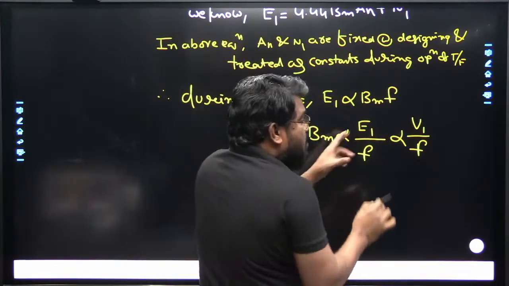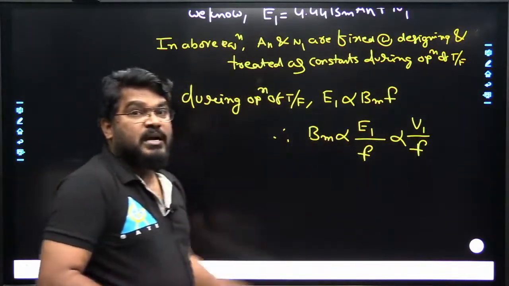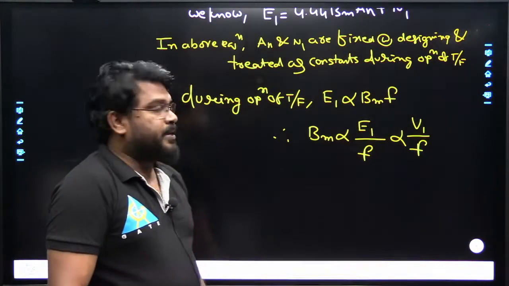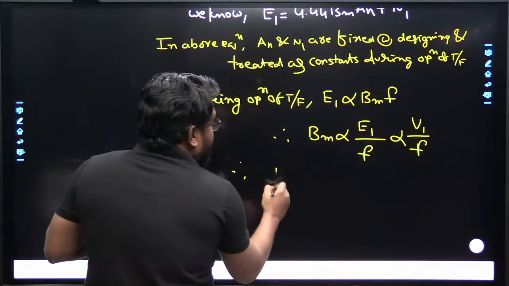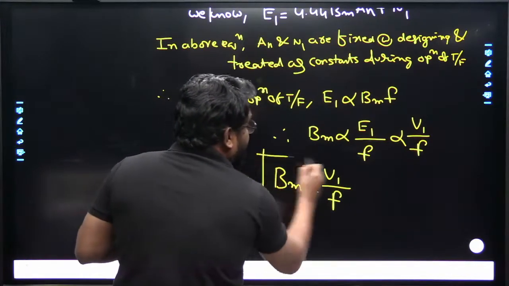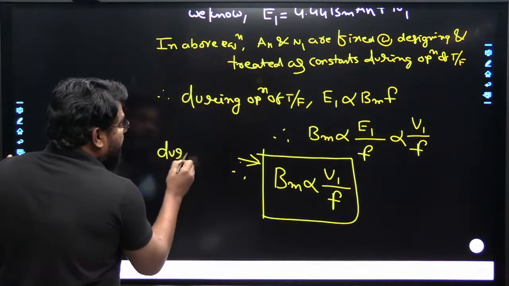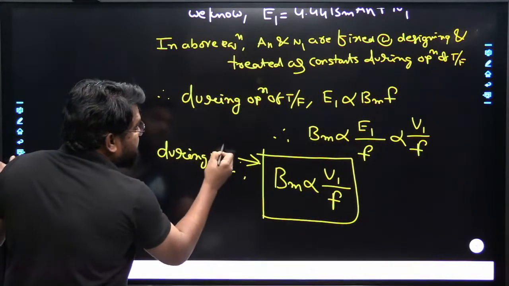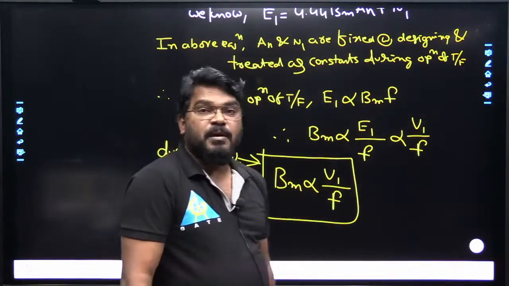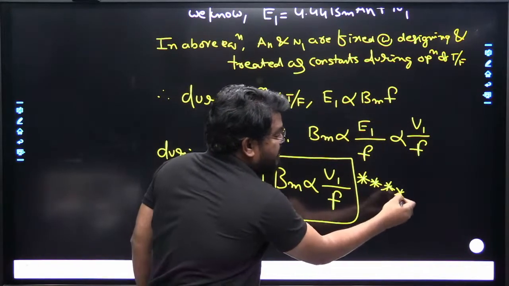I am not talking about equality. As applied voltage increases, the EMF induced in the transformer also increases, so E1 is directly proportional to the applied voltage. Therefore we can write B maximum is directly proportional to the V1 by F ratio. This condition is valid only during operation of the transformer. While operating the transformer, B maximum is directly proportional to the V1 by F ratio.